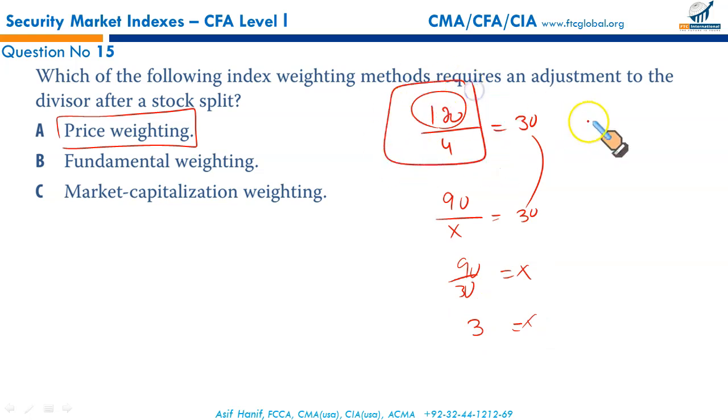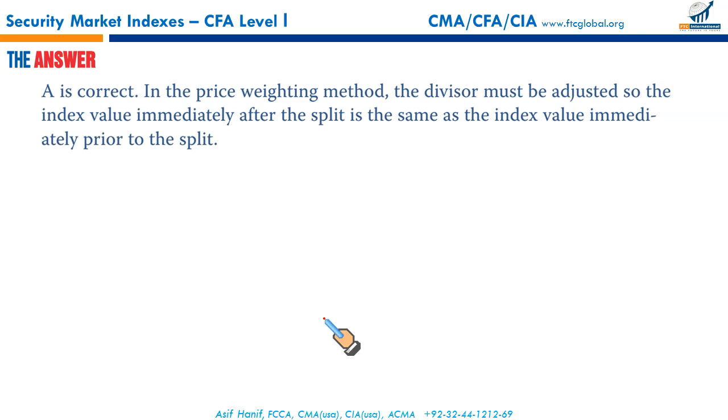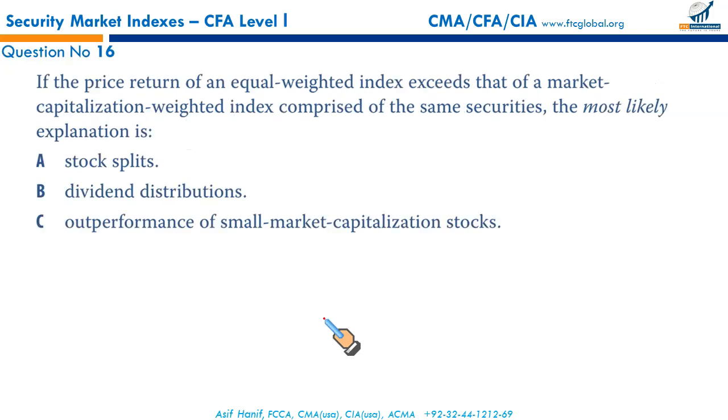So this is the old index composition. This is the new one, 90 upon 3 is equal to 30. So next time when you calculate the index value, the denominator will be 3. This is how a stock split is incorporated into the denominator. As the number of stock splits goes up, the denominator will continue to fall. The Dow Jones Industrial Average initially had a denominator of 30 because there are 30 stocks, but since there have been so many stock splits, this number has fallen considerably over the period. A is the right result. The Dow Jones Industrial Average is price weighted. Remember, gentlemen, we discussed it a little while ago.